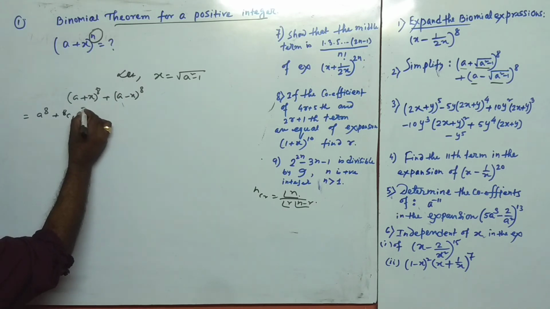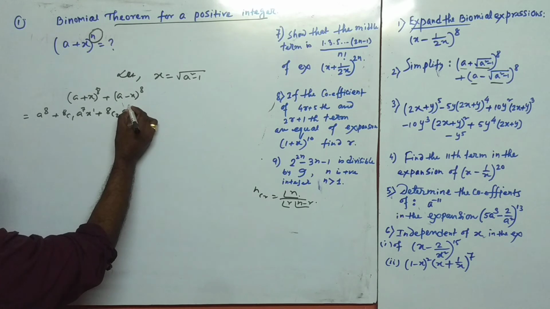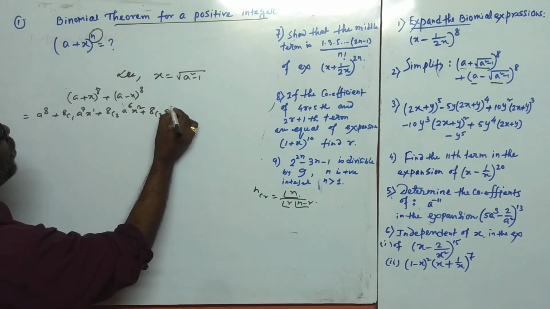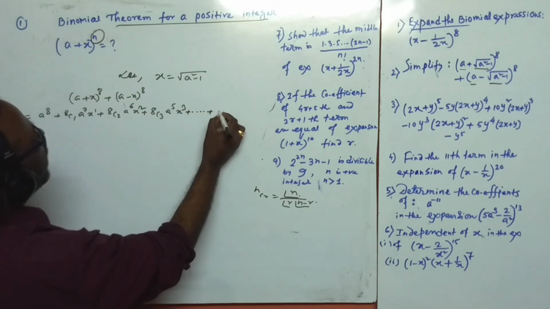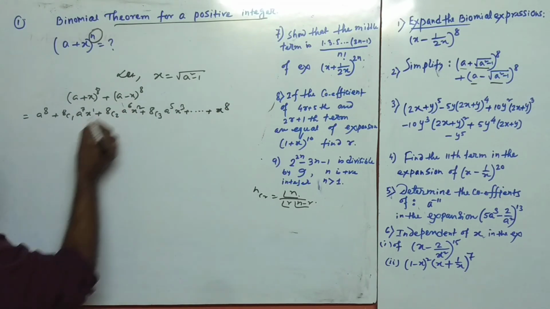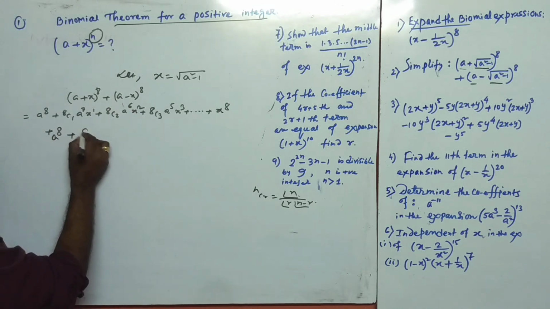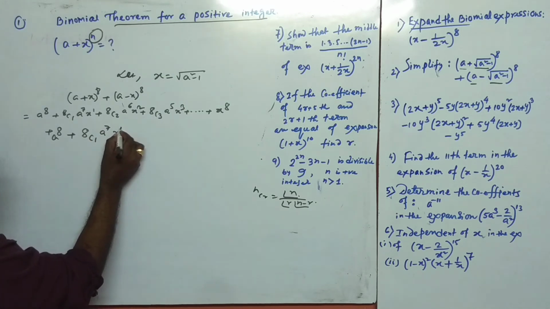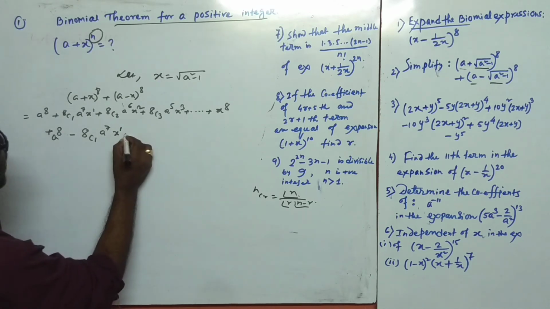8C1, a to the power 7, x to the power 1, 8C2, a to the power 6, x to the power 2, 8C3, a to the power 5, x to the power 3, dot dot, and x to the power 8 here. Again for the second series, a to the power 8, 8C1, a to the power 7, and x to the power 1, and there is a minus x, so minus x whole to the power 1, so this sign is minus.